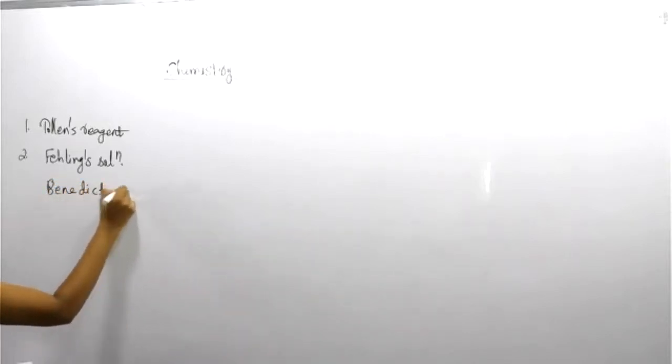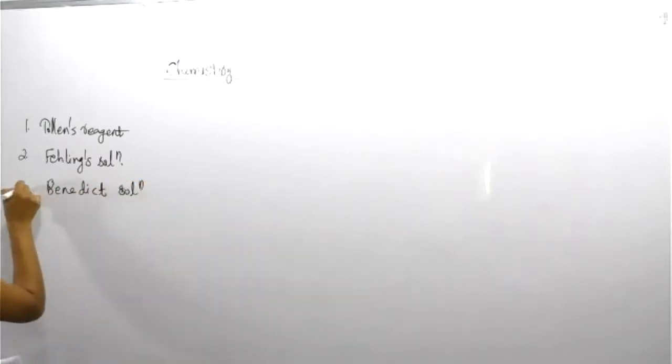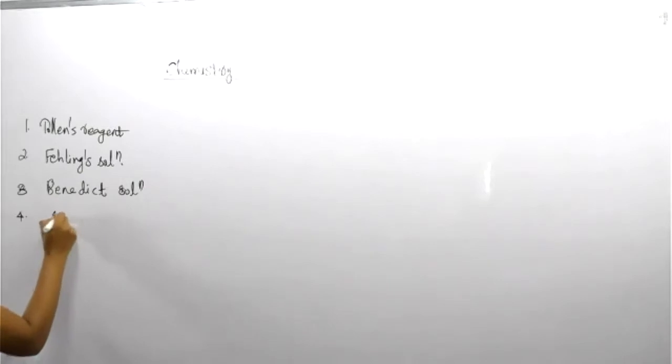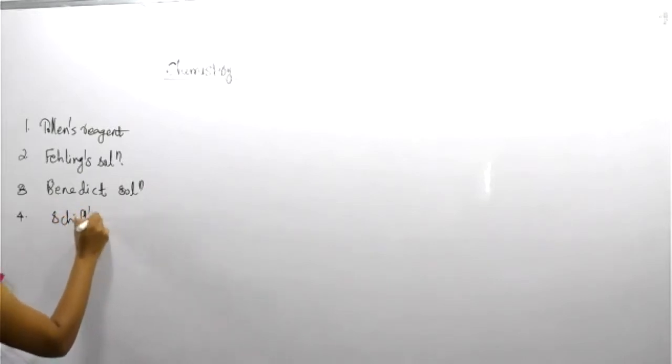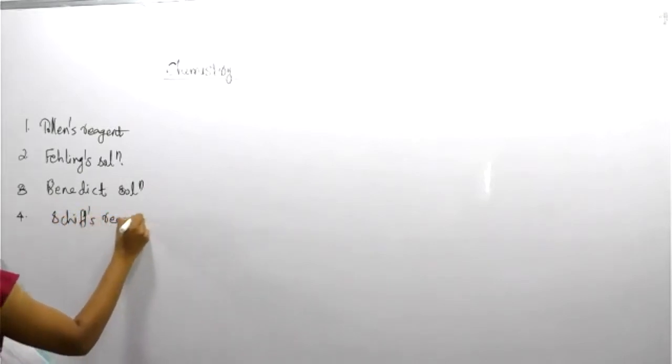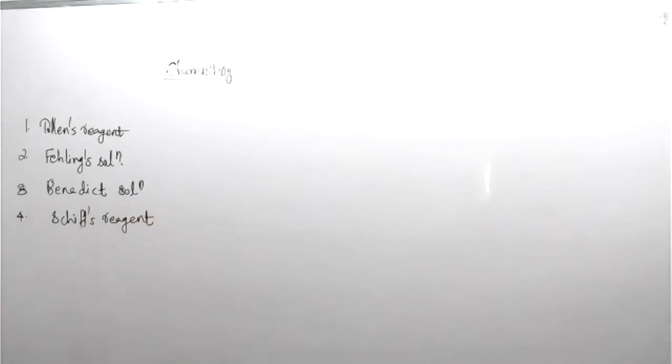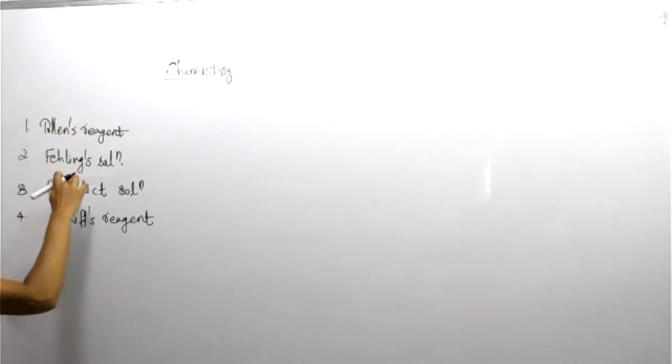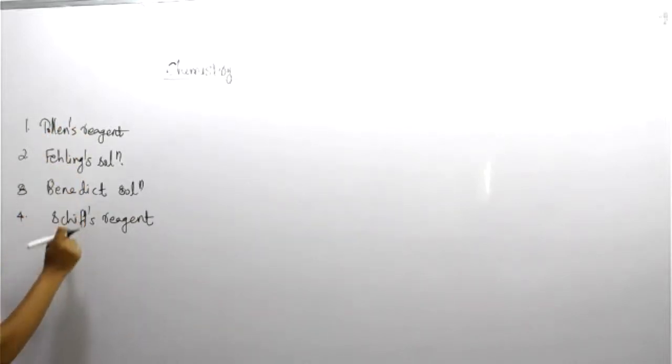Very interesting, this area. Schiff's reagent. Okay, these four: Tollens reagent, Fehling's solution, Benedict's solution, Schiff's reagent.